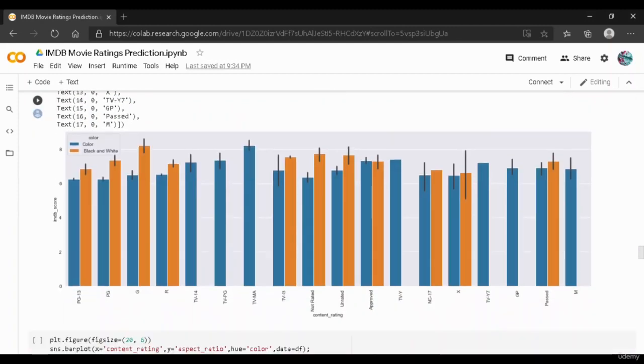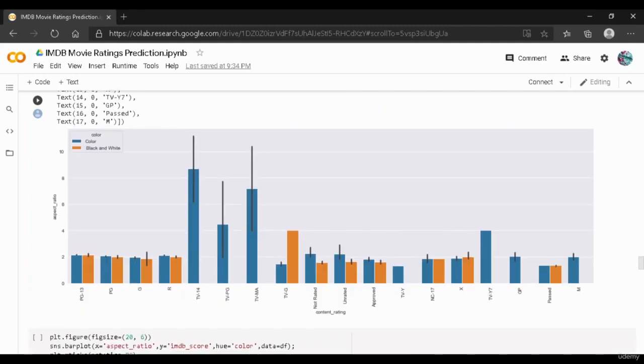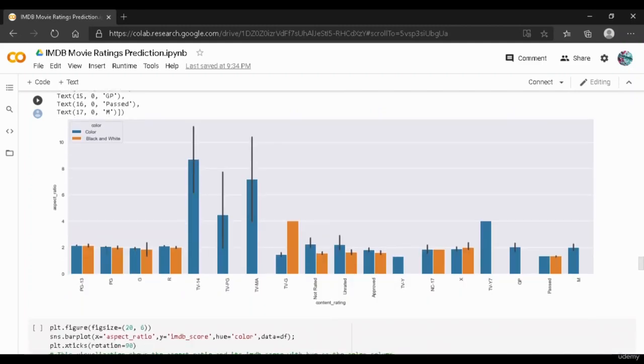And again, let us go ahead with our next visualization. Over here we have taken content rating and its aspect ratio on the y-axis. Again, we have used the same key. Blue color stands for color movies, and orange stands for black and white.